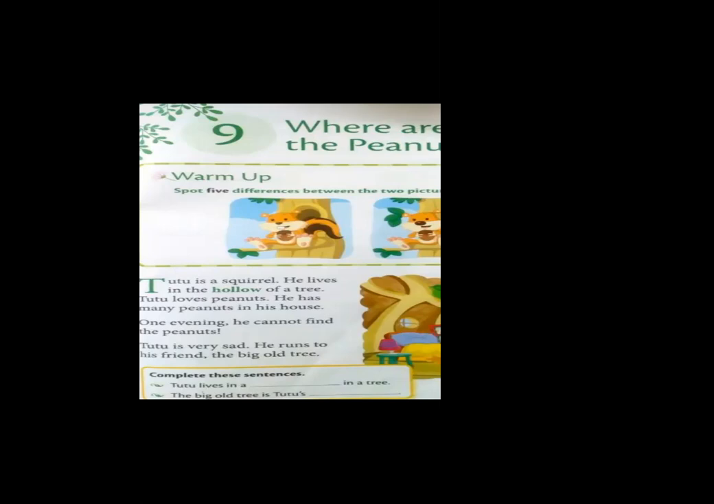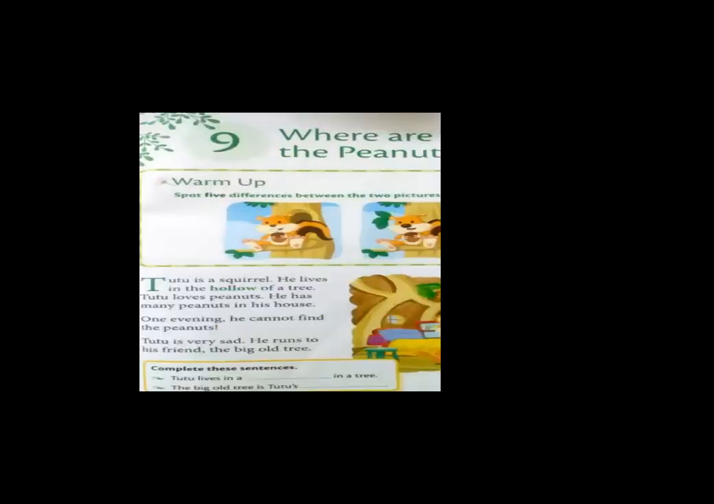One evening, he cannot find the peanuts. Now, one evening, what happened? Tutu opened his box where he used to keep his peanuts. And when he opened that box, he didn't find any peanut in the box. And he was very sad because the box was empty.